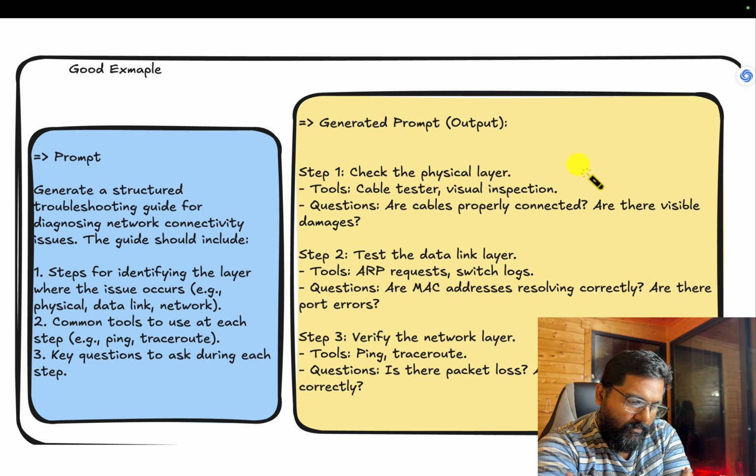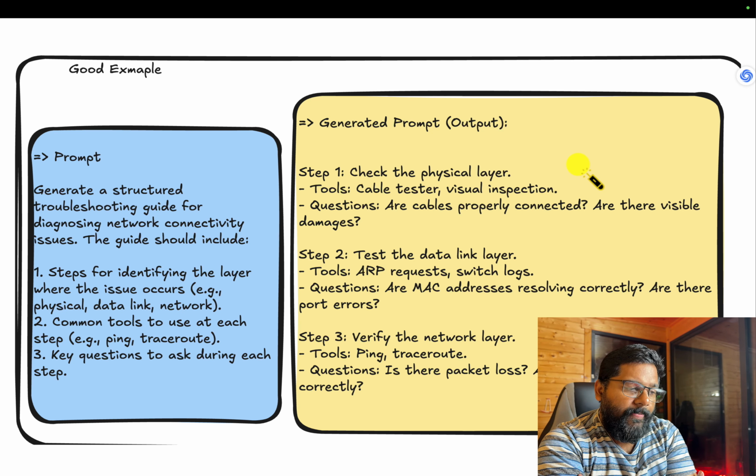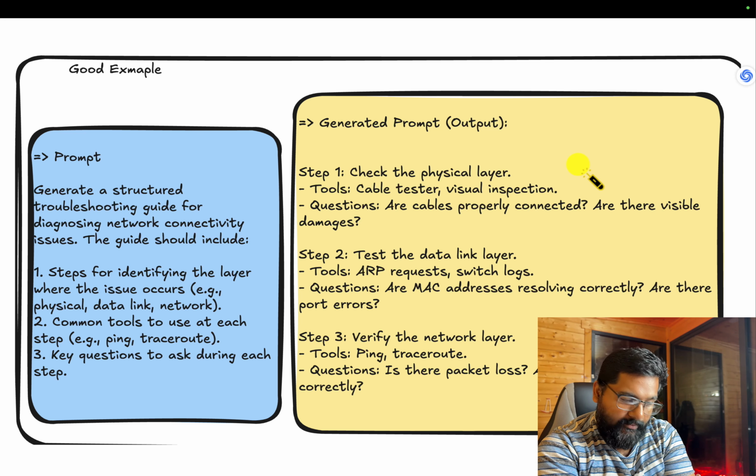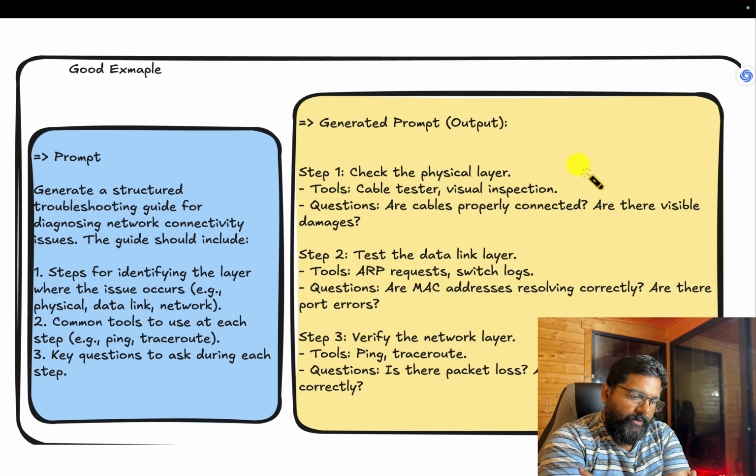Now, if you see, we gave it a prompt saying, generate a structured troubleshooting guide for diagnosing network connectivity. The guide should include steps for identifying the layer where the issue occurs, common tools to use at each step, key questions to ask during each step. It's a very nice prompt, right? Could as well use it.